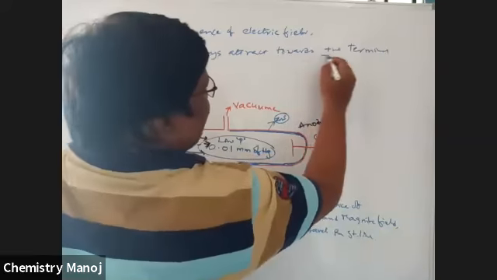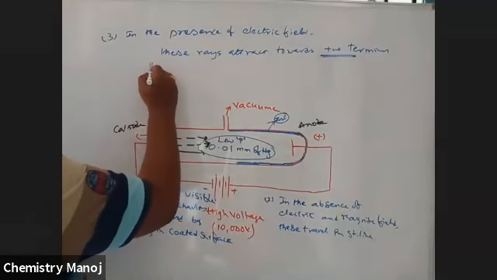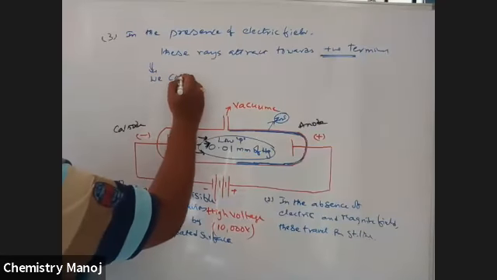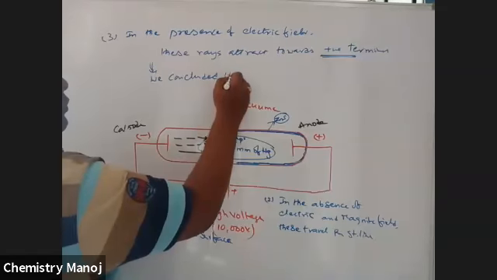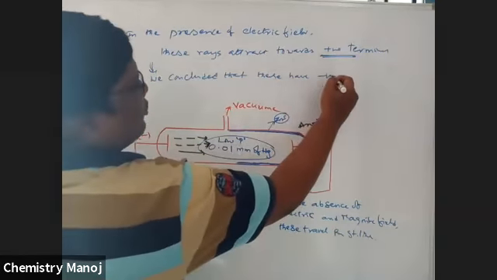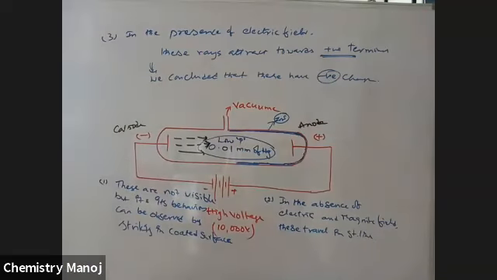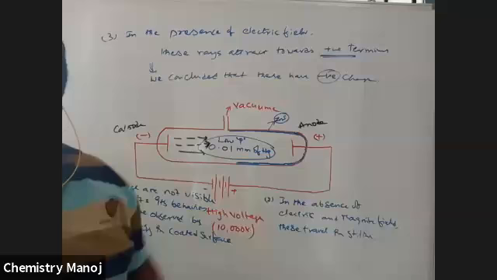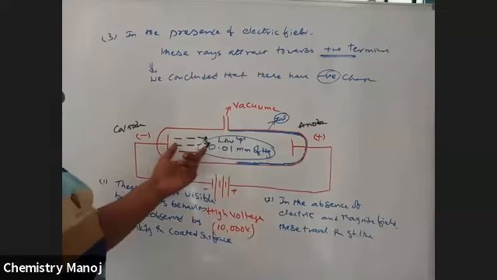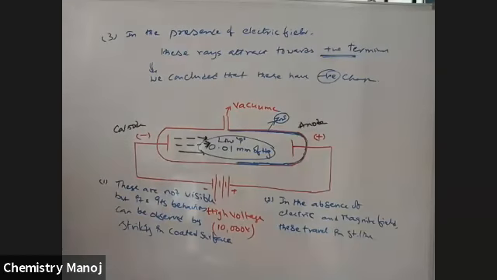That means these are attracted by the positive end. So when these are attracted by positive, from this point we concluded that these have negative charge. These have negative charge because these are attracted by positive. That means these rays have negative charge. Okay, so my dear boys, it is very, very important.